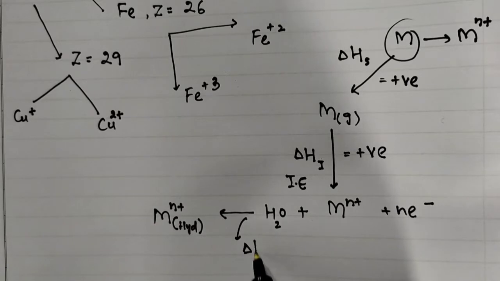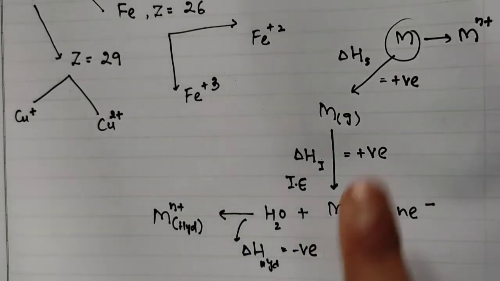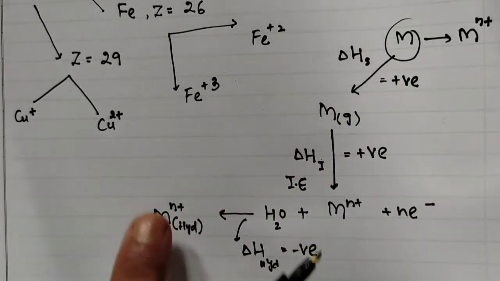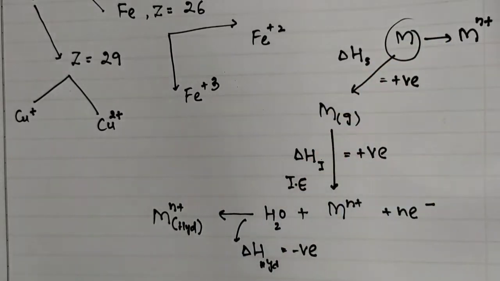This is the enthalpy of hydration, and its value is negative. So when we talk about an ion and its oxidation state, we have to keep these three processes in mind.